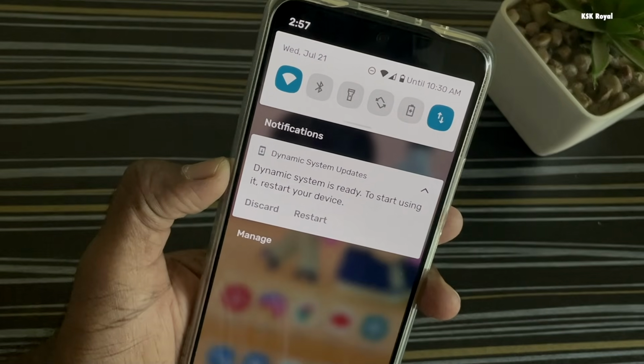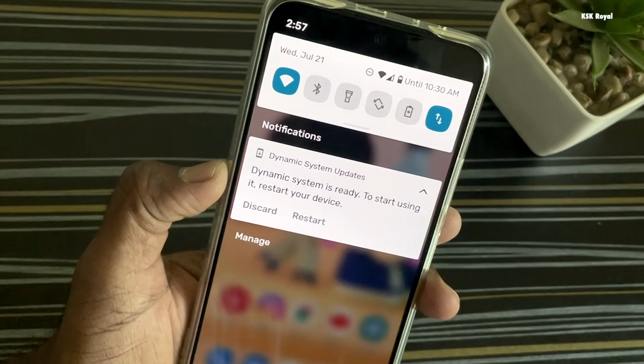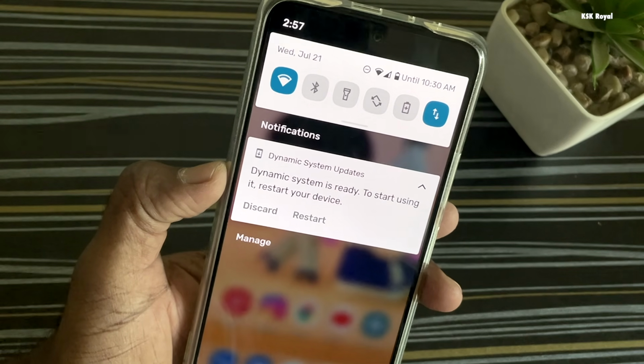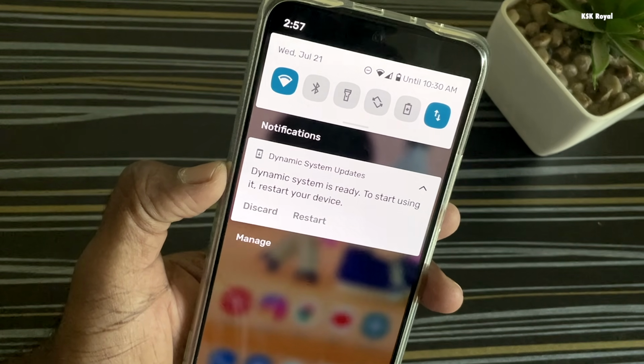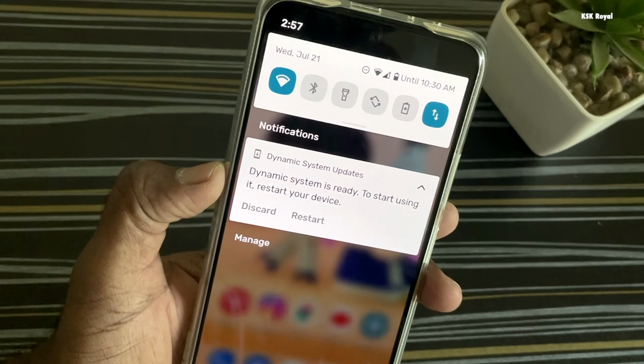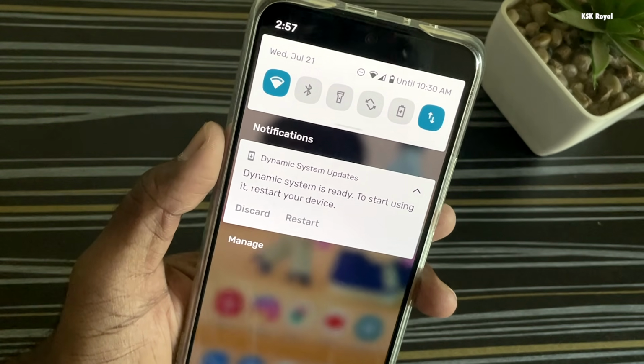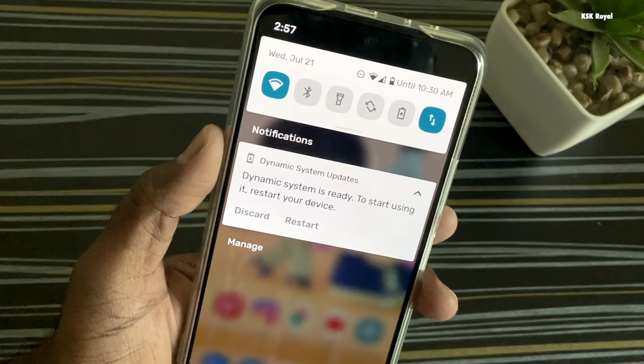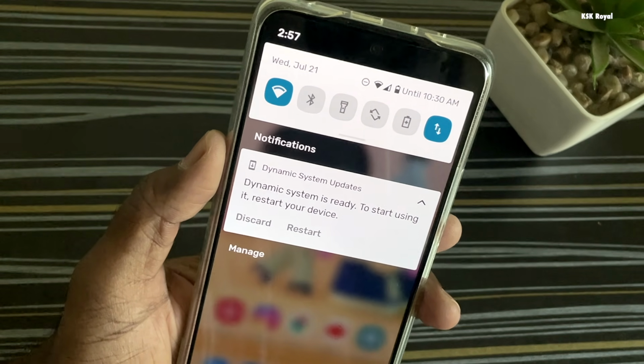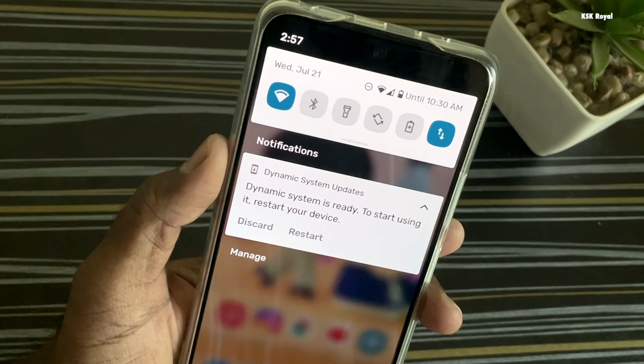Alright, as you can see, the download has finished and you can see a persistent notification with 2 options, restart and discard. Keep in mind, do not tap on discard. This will delete the newly created partition. Also, the notification is persistent and will stay until you decide to remove Android 12 from the system.